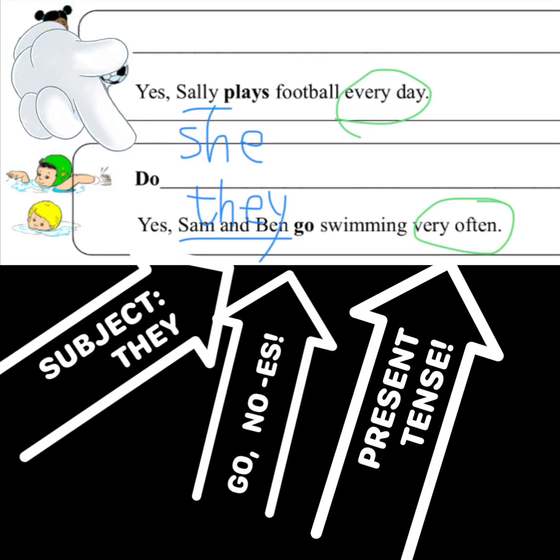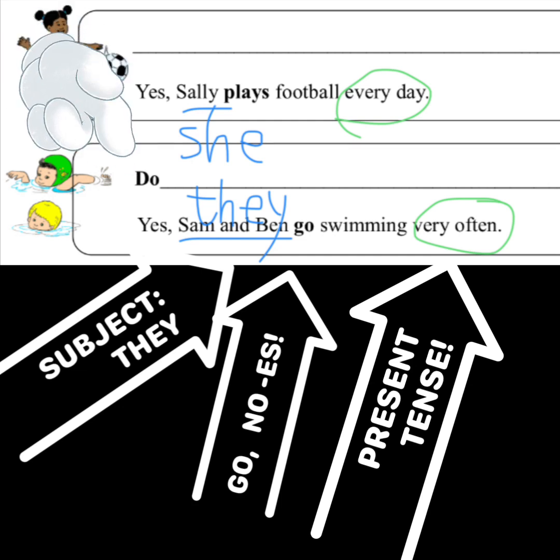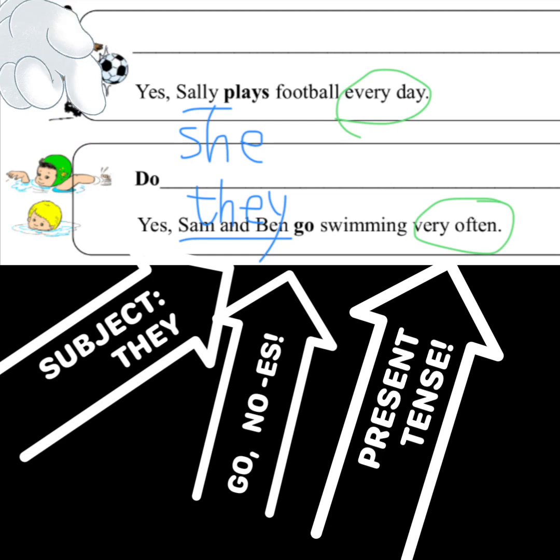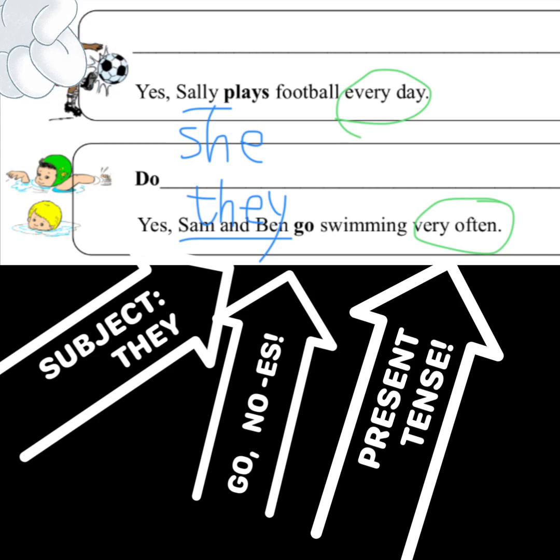For the other question, yes, Sam and Ben go swimming very often. We're talking about Sam and Ben's habit. This is why we're using present tense. The subject, Sam and Ben, we can use they to replace them. So we do not have to add es to the verb go.